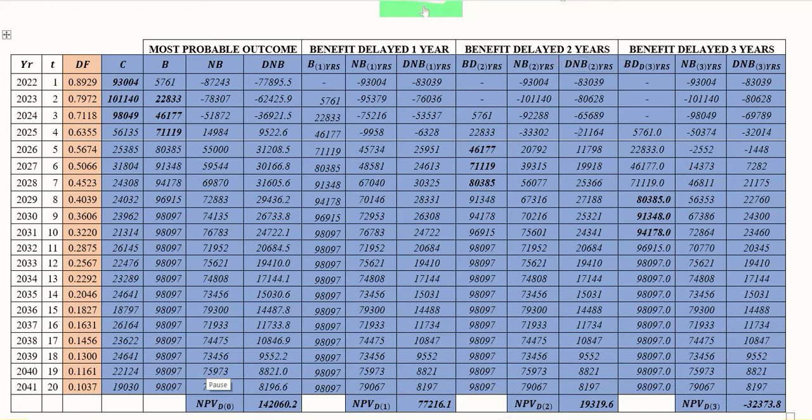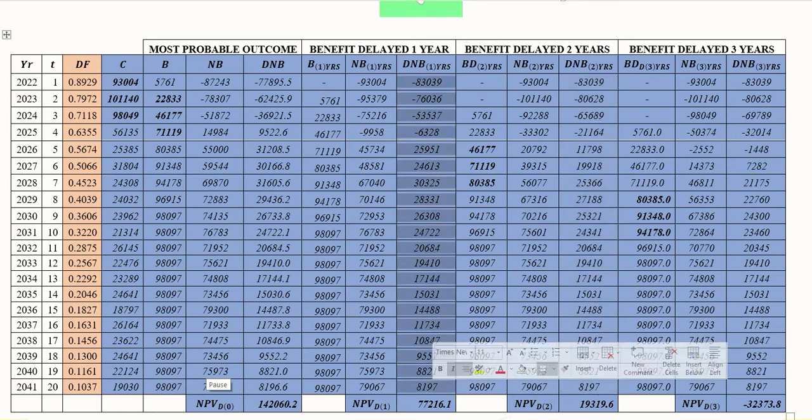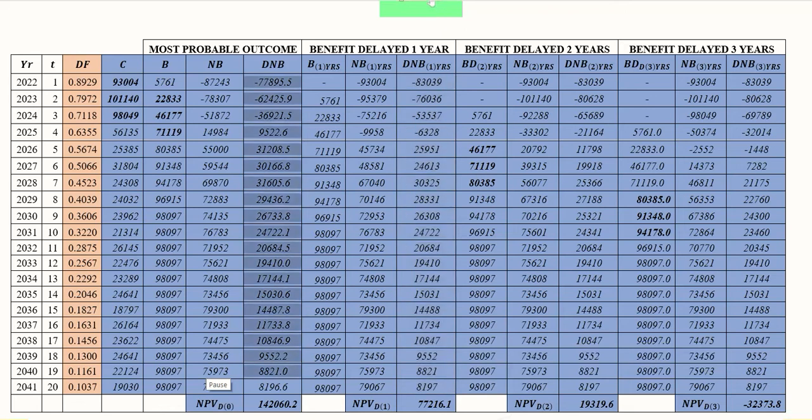Now these are the values after subtraction, and then we have also discounted them by using the discounting factor, which is mentioned here. So we note the NPV, which is actually the sum of all these values, just like this was the sum of all these values, and again this was the sum of all these values.